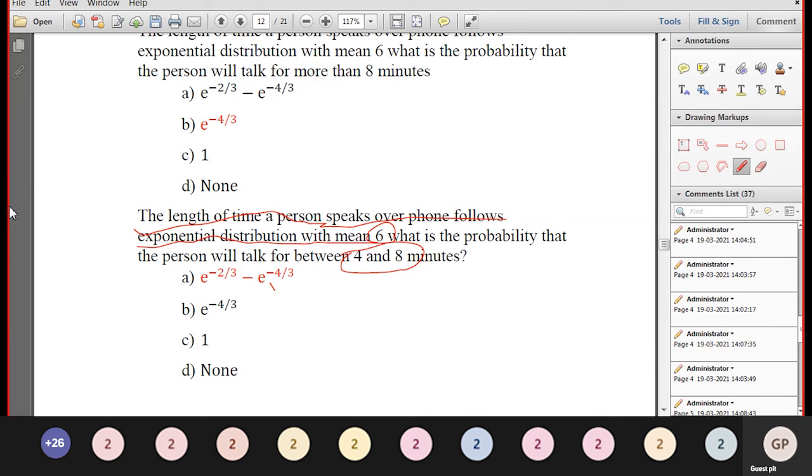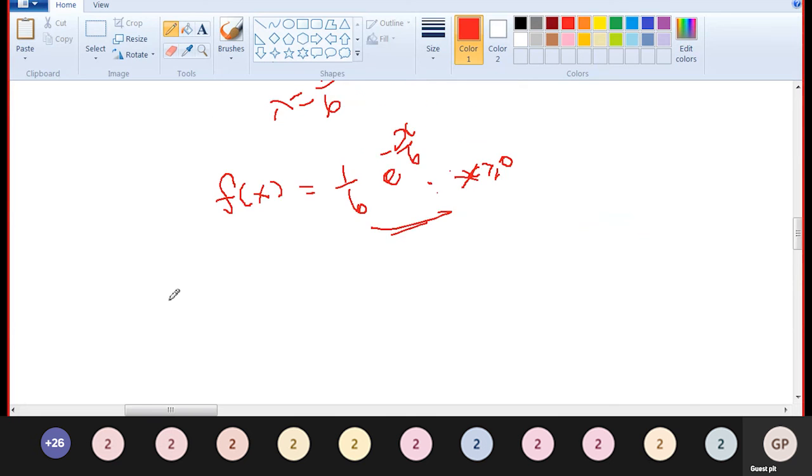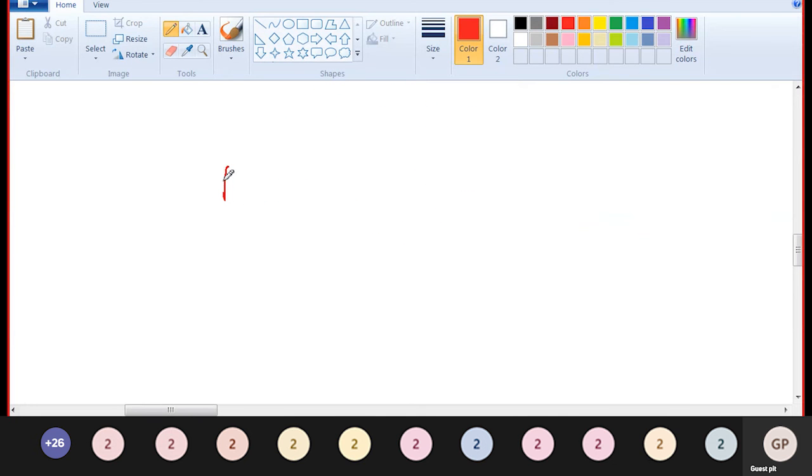What is the probability that the person will talk between 4 to 8 minutes? Find the probability P of 4 less than or equal to x less than or equal to 8.